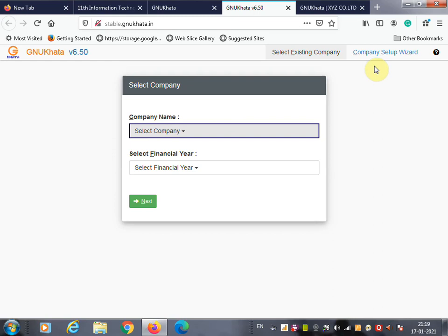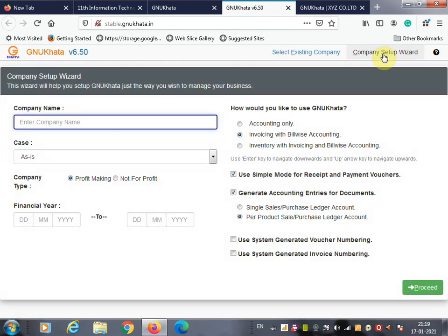To create a company in GNU Khata, click on company setup wizard. Here you have to click, then the company setup wizard will appear. On this screen you are going to enter the company name, and here it is given what company you are going to create. So the company name given is BB Enterprises.